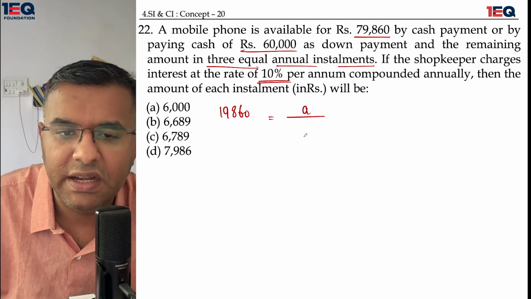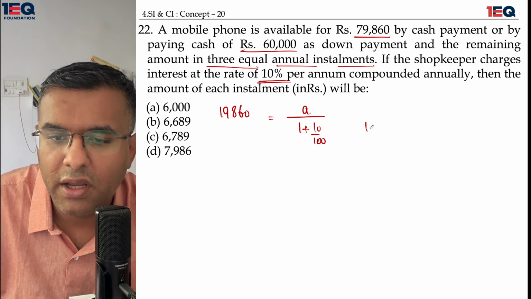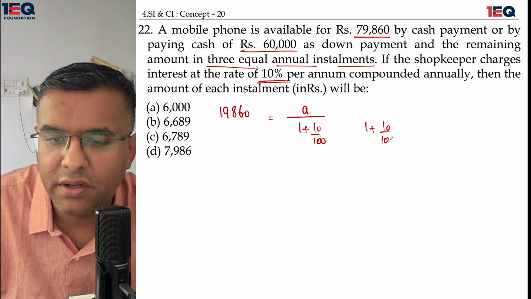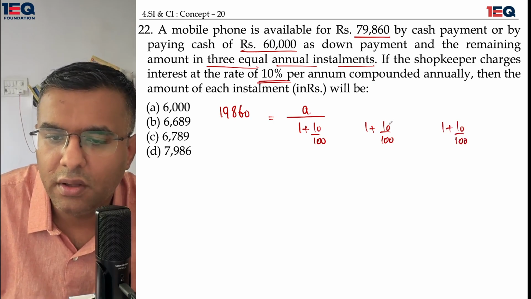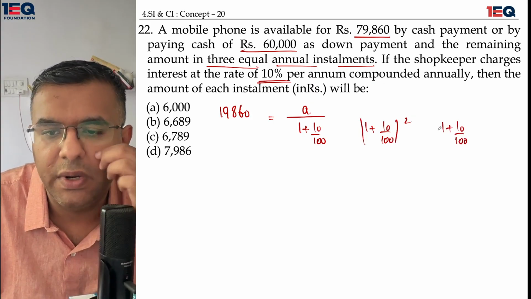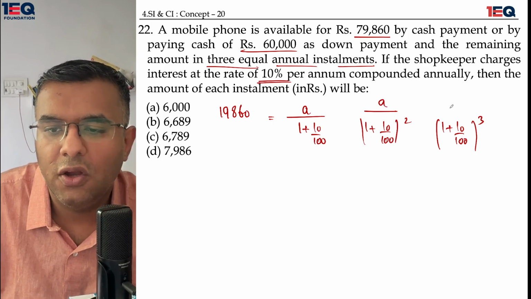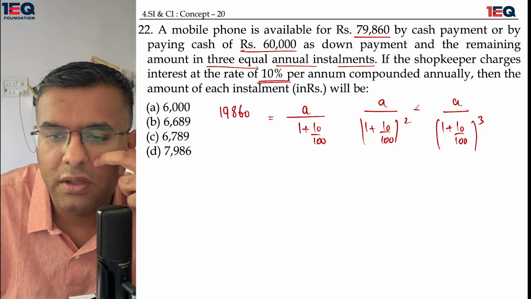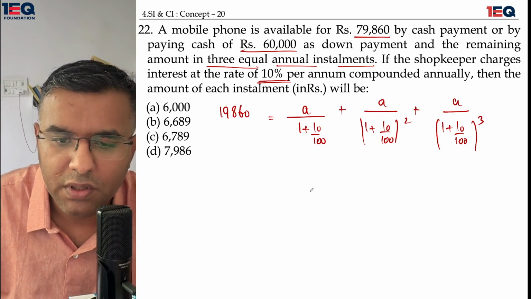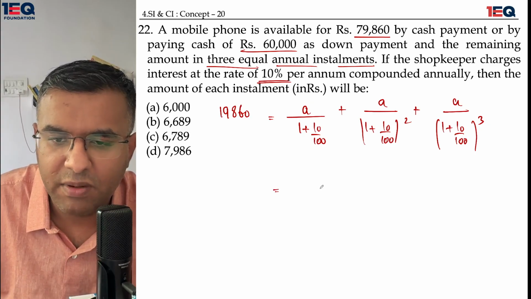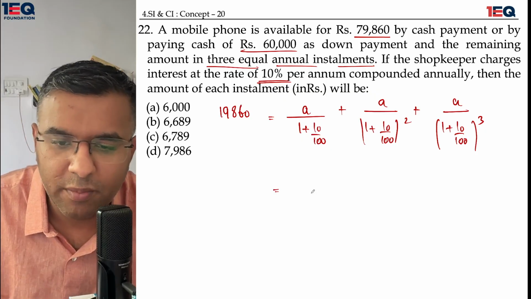The pending amount is 19,860. 1 plus 10 upon 100. Again 1 plus 10 over 100. Again 1 plus 10 over 100. This situation is going to get squared and this situation is going to get cubed. Again an a over here, another a over here. There are plus signs in the middle. So if I have plus signs in the middle, this situation comes out for 11 by 10.